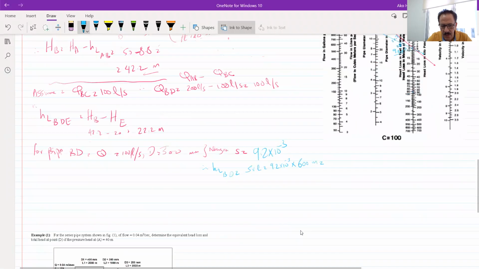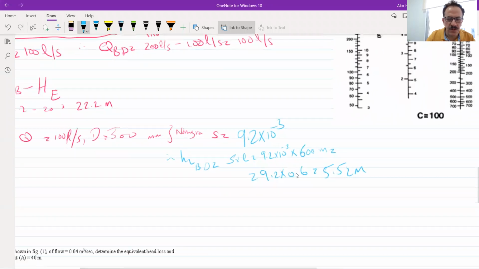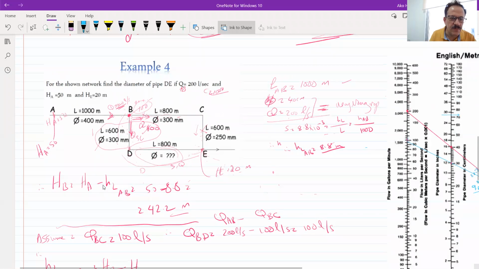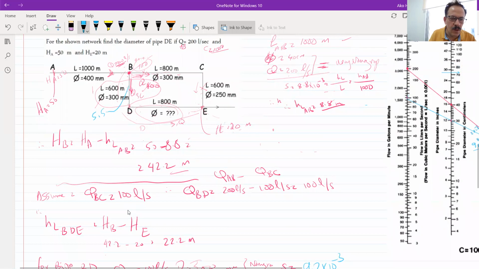It's 9.2 times 0.6. It's equal to 5.52 meters. Look at this number, 5.52. It represents the head loss from B to D.